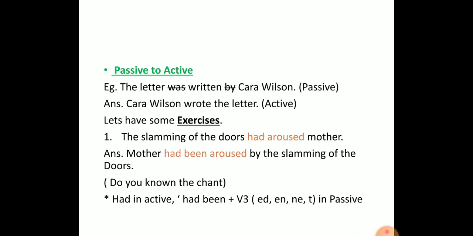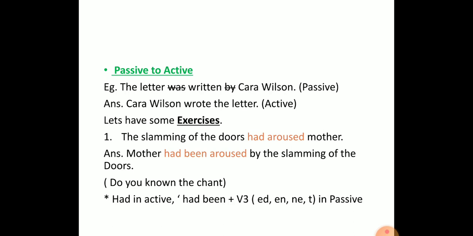So let's begin. Number 1, the letter was written by Cara Wilson. This is a passive voice because I told you, if the doer is not doing the action in the sentence, it is called passive voice. Your subject is the letter, so the letter can't do anything.